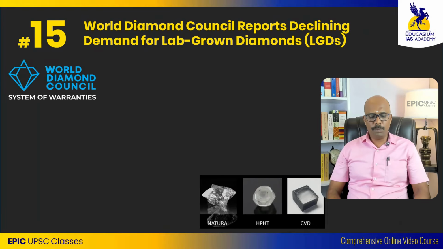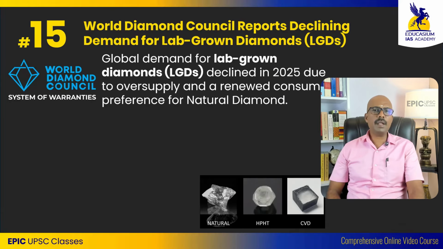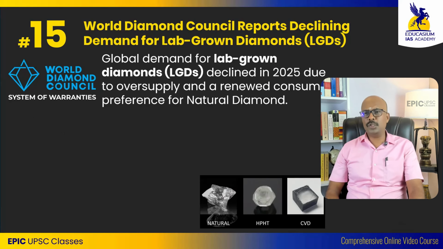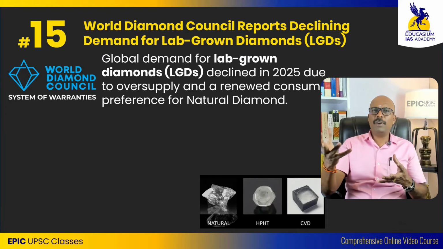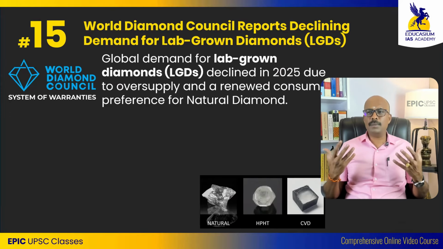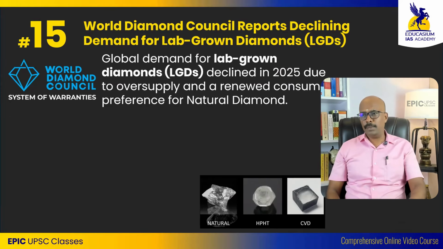However, now people are focusing more on natural diamonds rather than lab grown diamonds. Why? Because people feel that natural diamonds are much more qualitative and a lot of lab grown diamonds are coming into the market. It is no more fun having something which everyone can have. So people couldn't associate themselves much with lab grown diamonds.